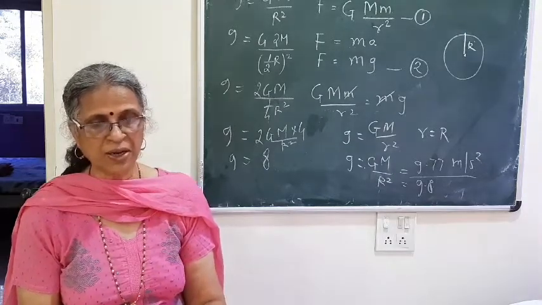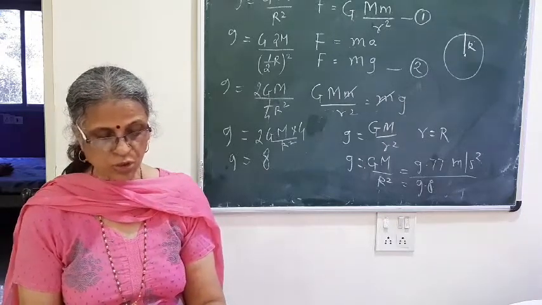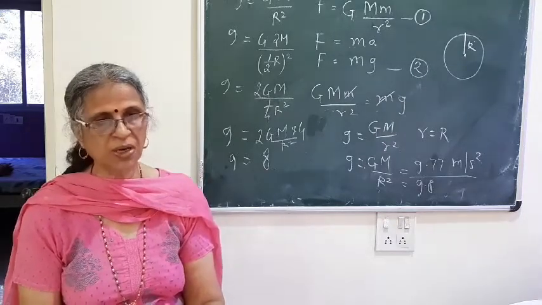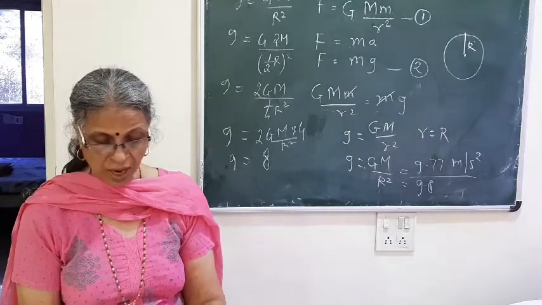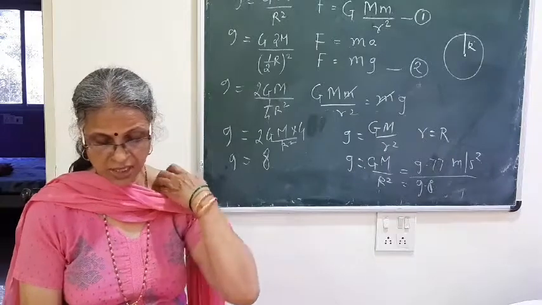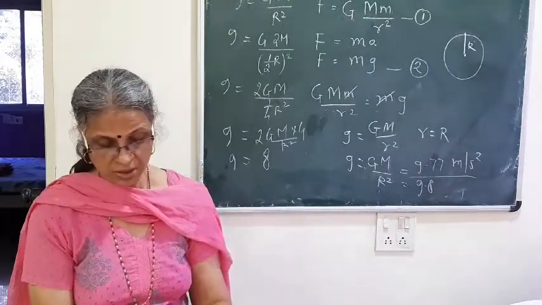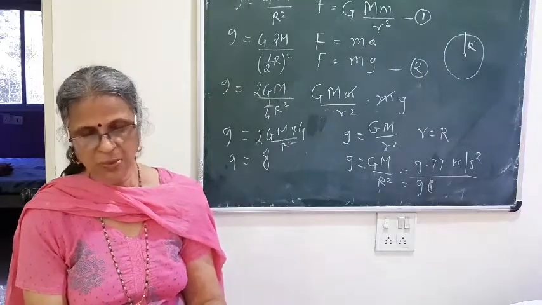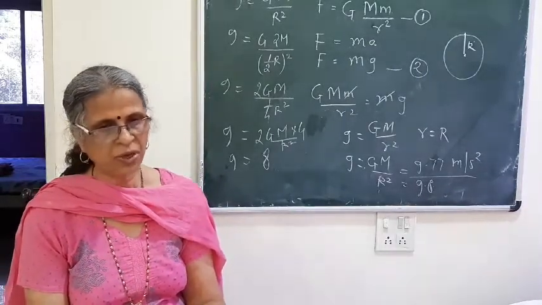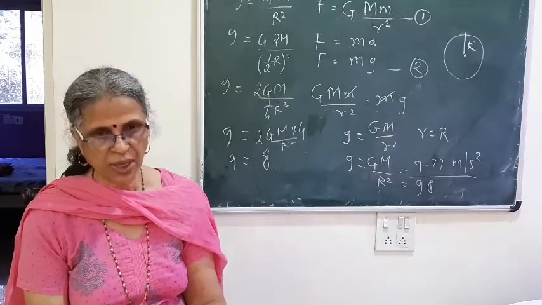The mass of that planet and radius of the planet change, therefore g changes, and therefore weight also changes, because weight is nothing but the force. So suppose the mass is 75 kg on the earth, then the weight will not be the same, but it will be 75 into 9.8.